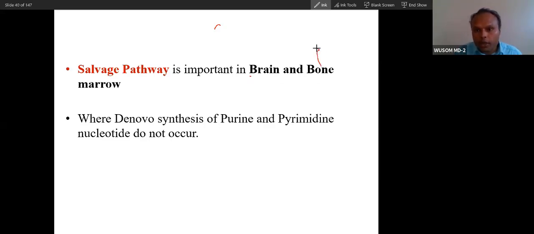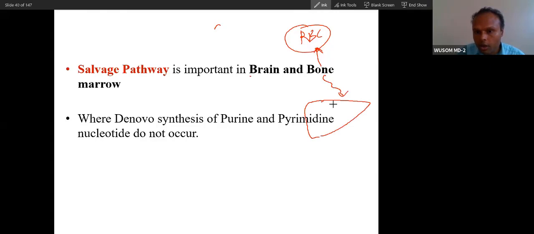You know bone marrow is very important for synthesis of RBC. A very high rate of DNA synthesis and RNA synthesis is always going on there, even faster than in the brain. That is why bone marrow doesn't spend its energy synthesizing new purines and pyrimidines. The liver works for bone marrow. It outsources its activity to the liver because it is very busy synthesizing DNA and RNA.